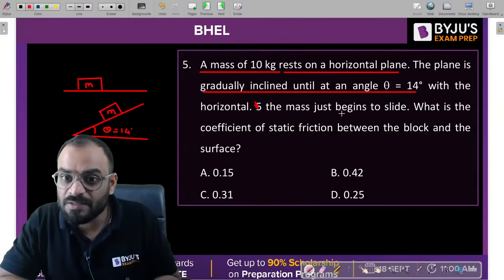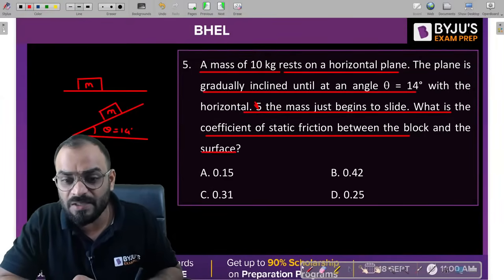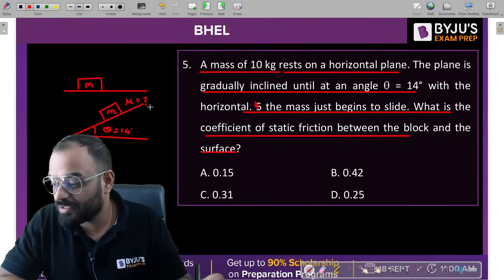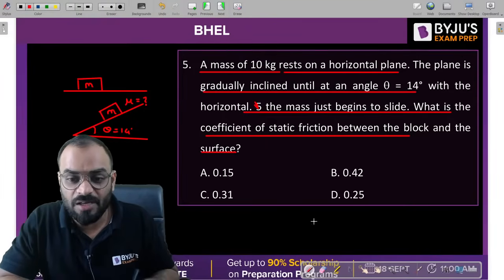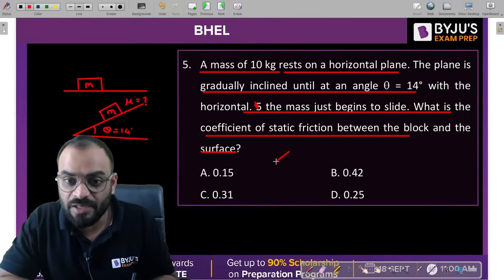The mass just begins to slide. What is the coefficient of friction between the block and the surface? Our task is to find the value of the coefficient of friction, which is basically mu, right? That is the question. We need to find the mu value.